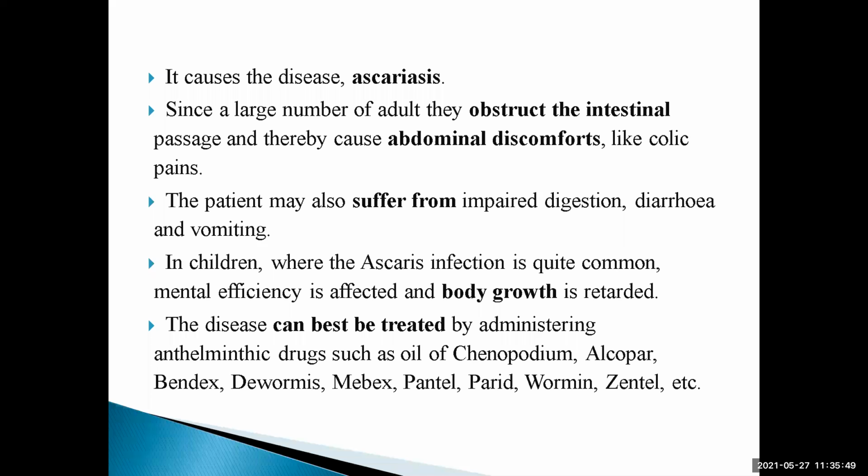Here the actual host is affected by malnutrition. That's why body growth is also retarded in children.